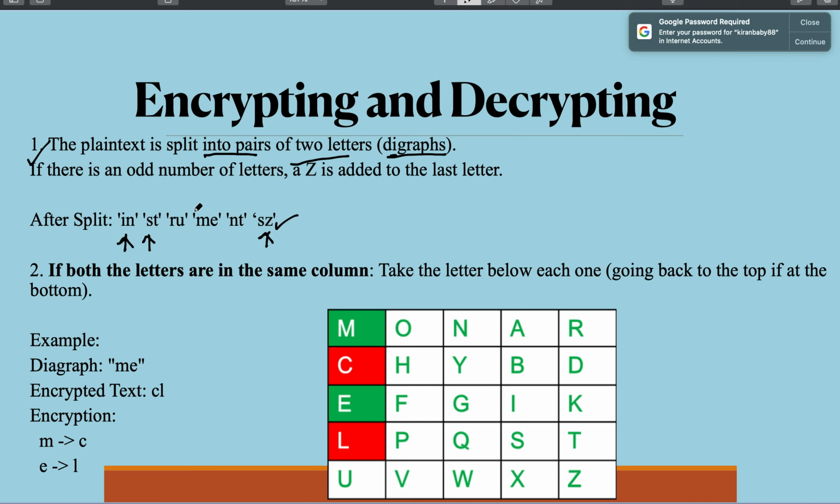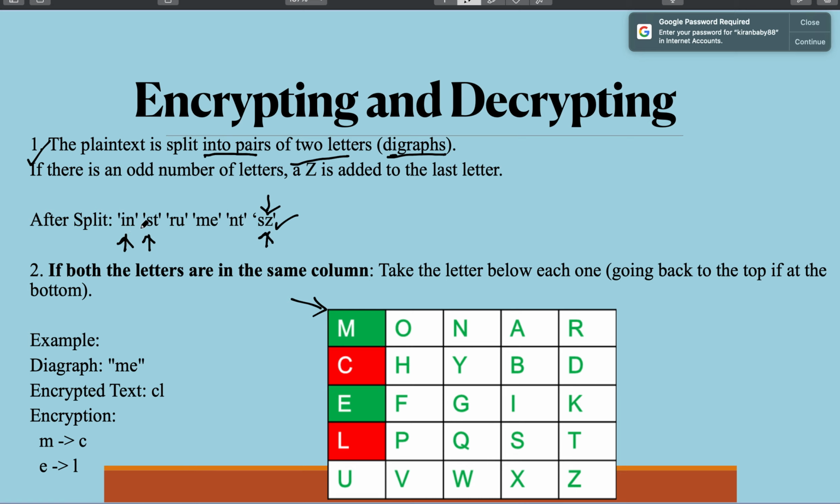If while dividing your plain text you are not exactly getting a digraph, then you have to add a buffer letter Z to make it into a digraph, so that the last pair is also generated. So likewise, the first step is to split the plain text and make it into pairs. Now the second step is to look into our matrix and then determine. So first we are taking the first split.